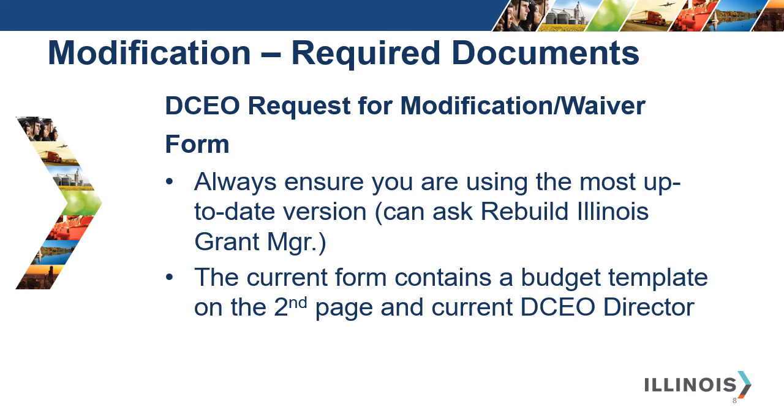Another required document is the DCEO Request for Modification Waiver Form. On this document, always ensure you are using the most up-to-date version. You can always check with your Rebuild Illinois Grant Manager. The current form contains a budget template on the second page and the current DCEO director.